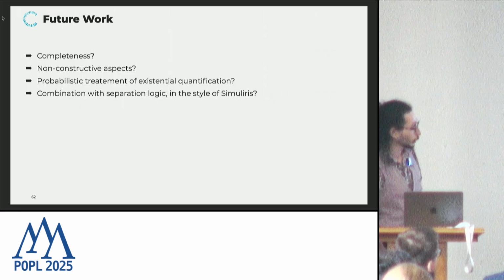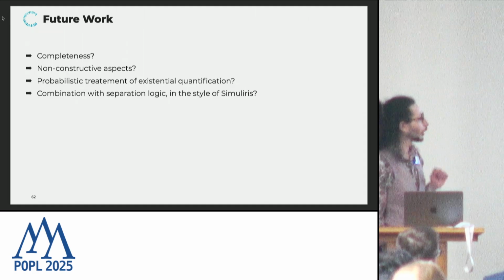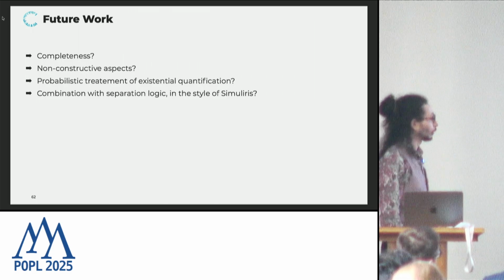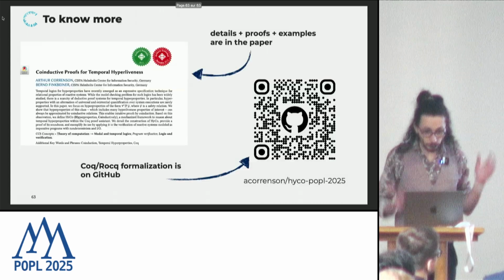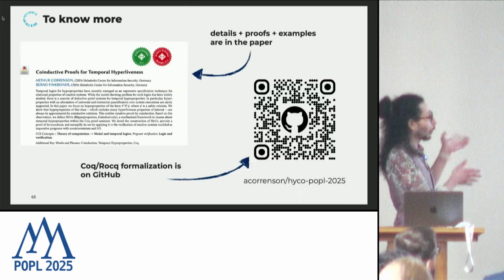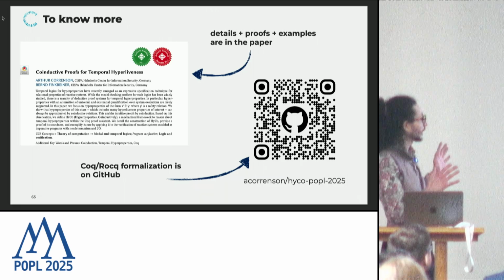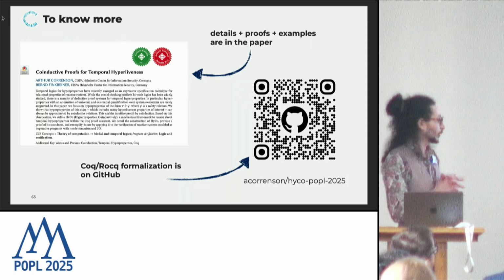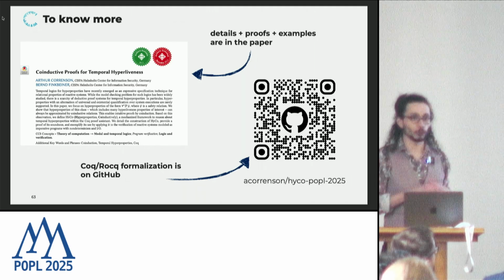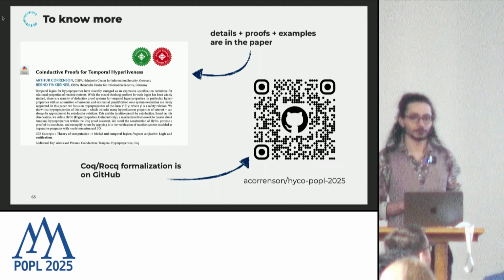And in particular, it would allow us to leverage the very nice reasoning principle of separation logic to specify heap manipulating programs. All right. So if you want to know more, want to learn how to use this system, look at examples, look at the proof of soundness, all the details are in the paper. The Coq formalization of the whole system is also available on my GitHub, so please have a look if you're interested. And otherwise, I'll be around for any question.